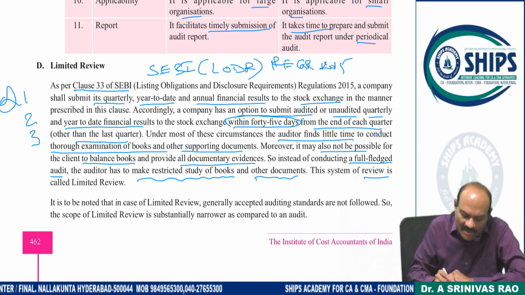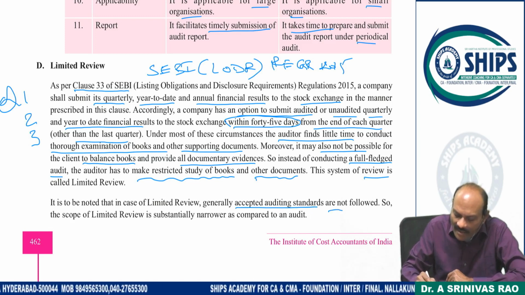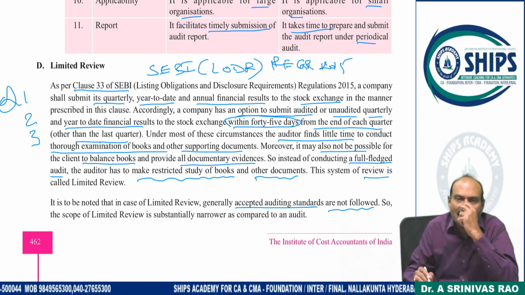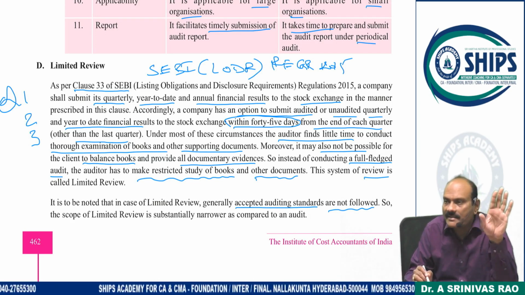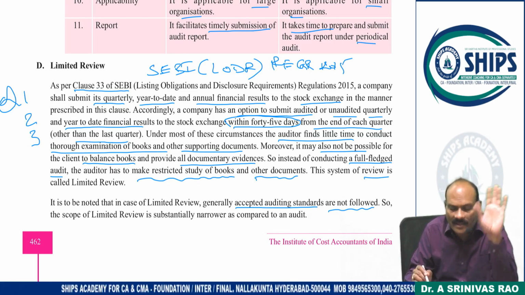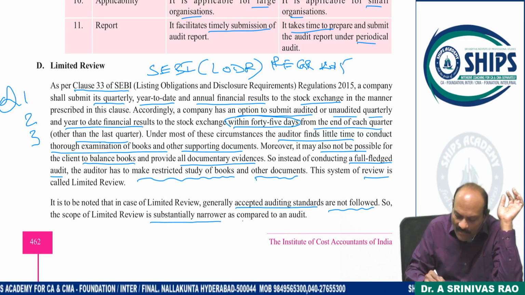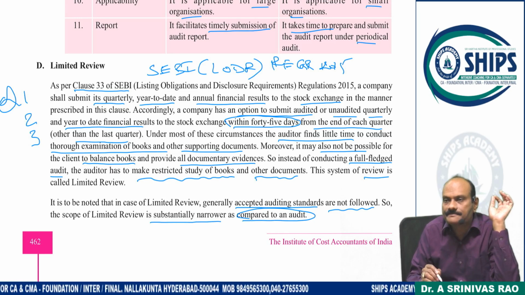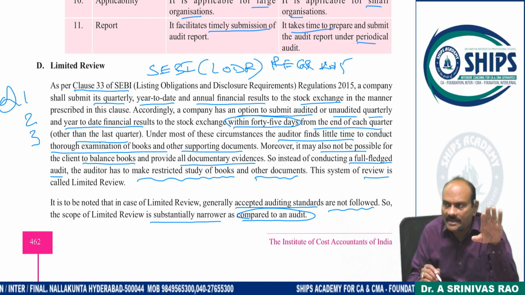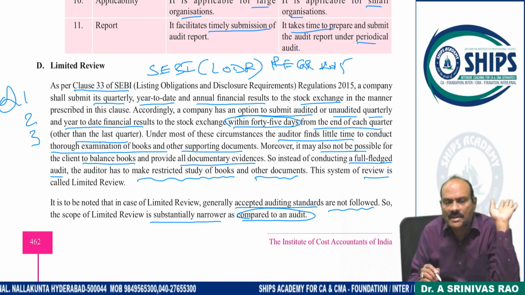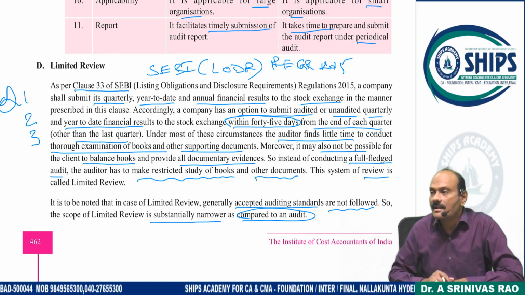It is to be noted that for limited review, generally accepted auditing standards are not followed. This is not permitted according to audit. Audit is always a continuous audit, a final audit. Limited review is not there according to law. The scope of the limited review is substantially narrower when compared to audit. Audit is different, limited review is different, so it is not equal to audit. This is only the submission of a report to the stock exchange. Am I clear? This is about limited review.